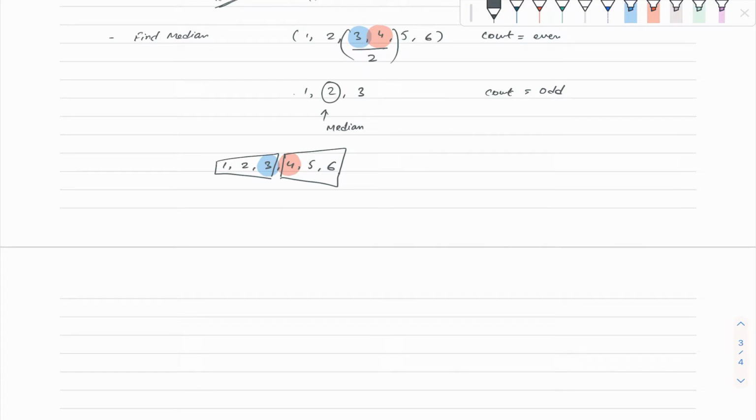One part is like a max heap, the second is like a min heap. So this is the max heap, this is the min heap, because if I look at 3, 2, 1, there is a max element at the top, and 4, 5, 6 has the min element on the top, so this is a max heap, and that is a min heap.